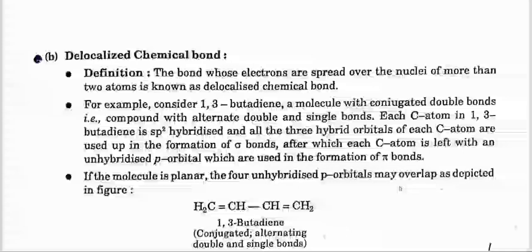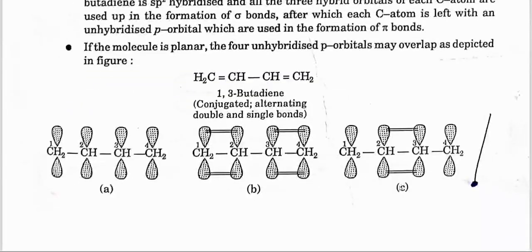Each carbon atom in 1,3-butadiene is sp2 hybridized, and all three hybrid orbitals of each carbon atom are used in the formation of sigma bonds, after which each carbon atom is left with an unhybridized p orbital, which is used in the formation of pi bonds. If the molecule is planar, the four unhybridized p orbitals may overlap as depicted in the figure. Here's the figure you can see.